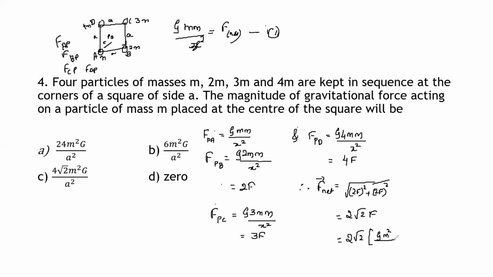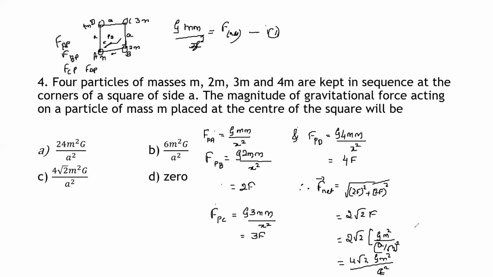So whatever the figure I have given you here, the rectangle, whatever we have taken here, okay, it is a square. Sorry, it is a square. So all the sides are a. So I can apply the Pythagoras theorem and calculate the value of x here. The value of x is found to be a divided by root 2, whole square. Root 2 whole square, so simplify this one. Root 2 whole square is nothing but 2. So 2 into 2, it becomes 4 root 2 G m square divided by a square.